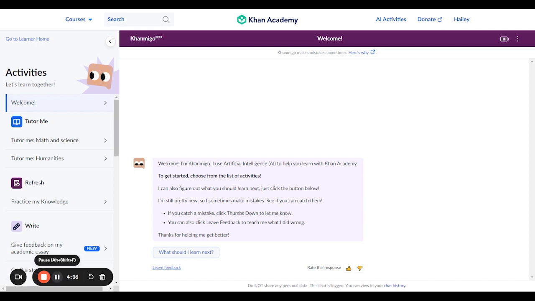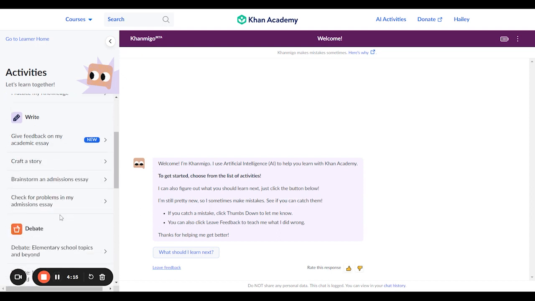In Khanmigo, the college admissions activities will be found right on your homepage, which you can also access by clicking the AI Activities tab. Here, you'll see a full list of Khanmigo's activities. If you don't have Khanmigo on your account yet, I've described how to sign up in the description.